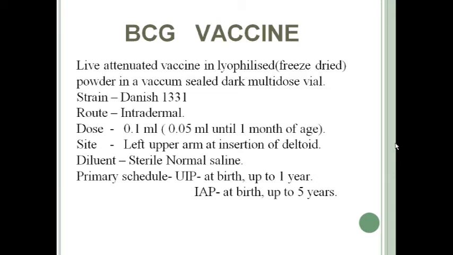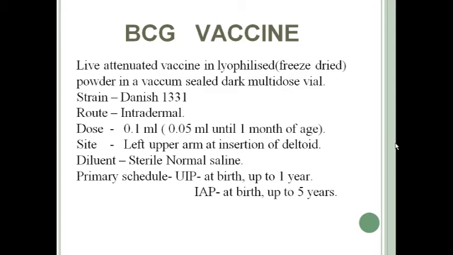Initially when BCG vaccine is given, a wheal is formed, as it is given intradermally. After a few hours, a round wheal is formed, and within 1 week that wheal gets converted to a papule. That papule then gets converted to a vesicle, and finally it ulcerates at around 5 to 6 weeks after the vaccination.